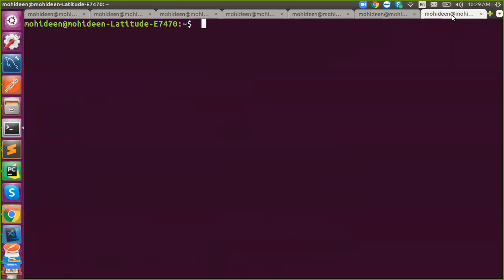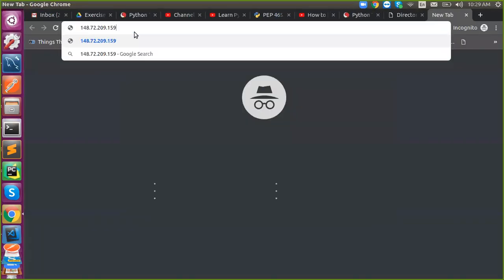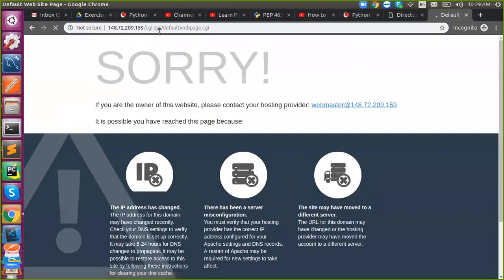So this is the IP address for the Credo system website. If I copy this and paste it, it will redirect to Credo system only.